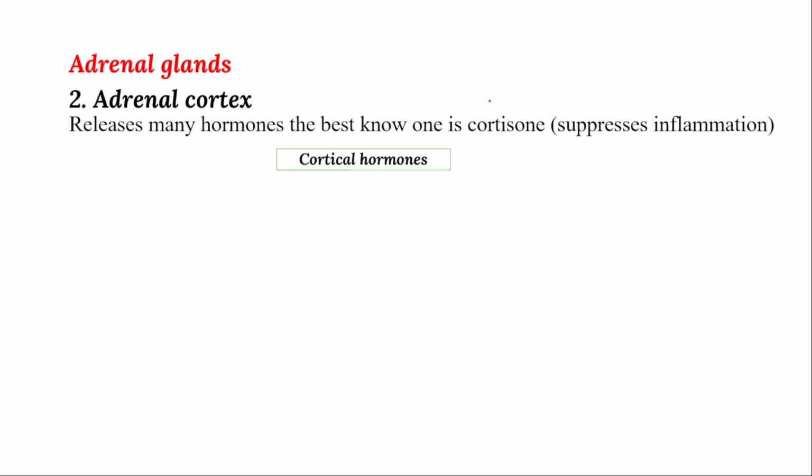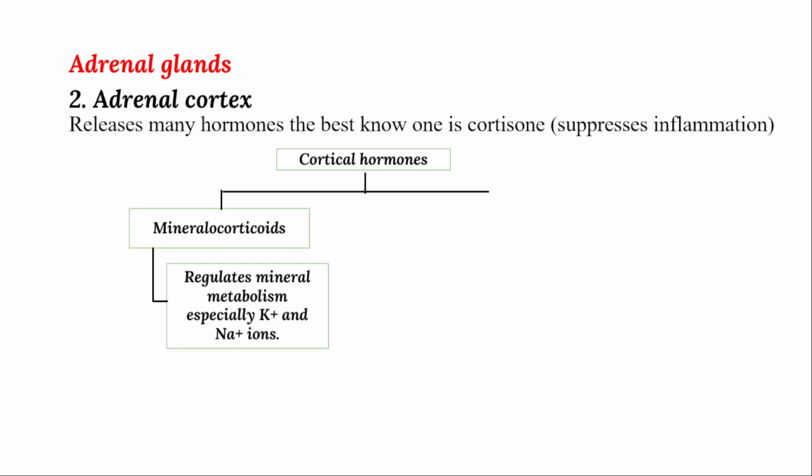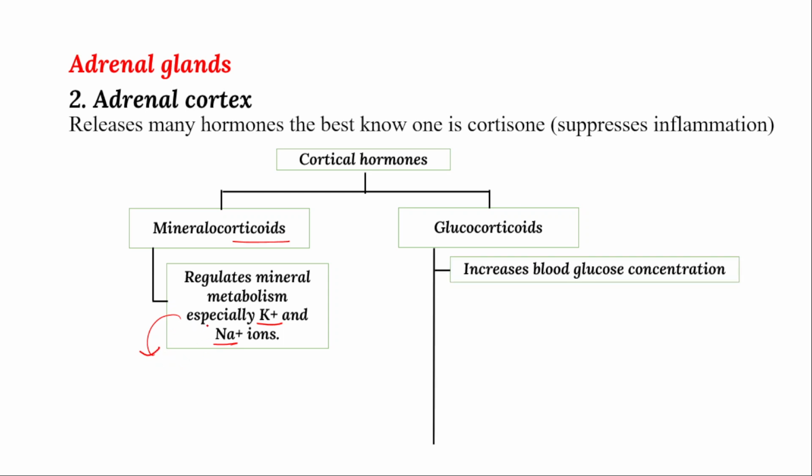And other hormones are also released. We will discuss those hormones from the adrenal cortex. These are called cortical hormones. They are of two types. One is called mineralocorticoids and the other glucocorticoids. The mineralocorticoids function in regulation of the metabolic minerals in your body. Whenever an abnormality happens in mineralocorticoids, you can see the potassium ion gated channels or sodium ion gated channels in your body will have abnormal functions.